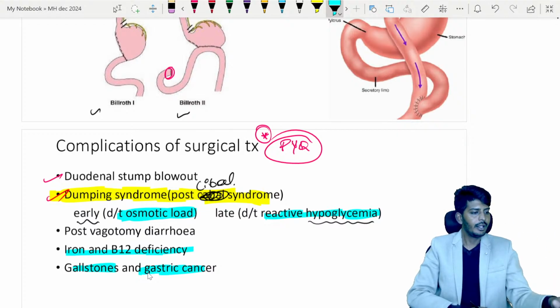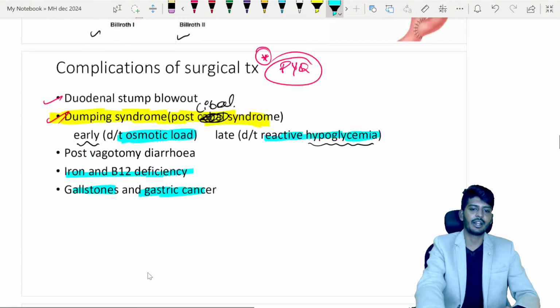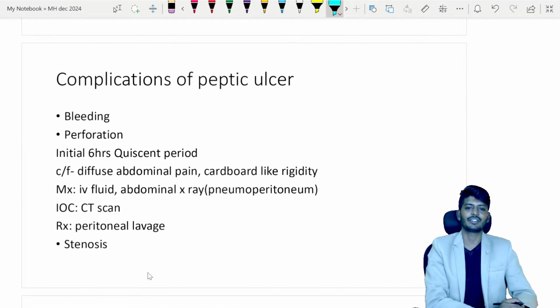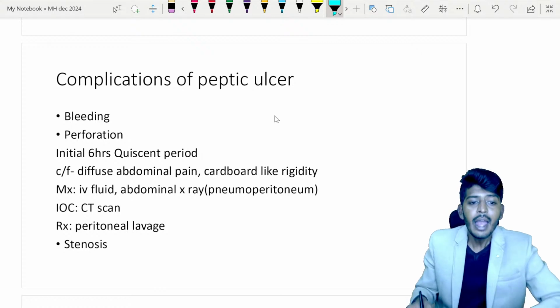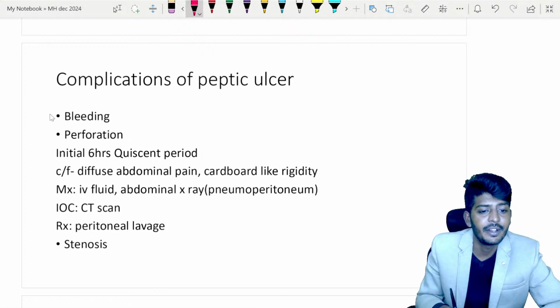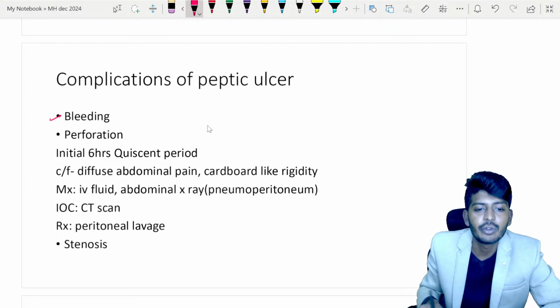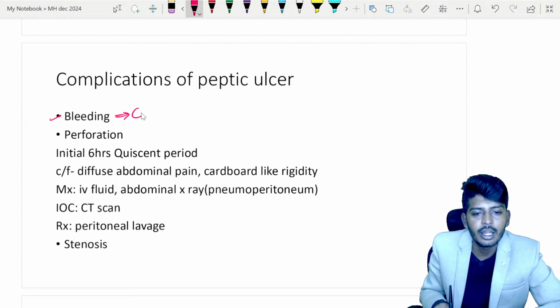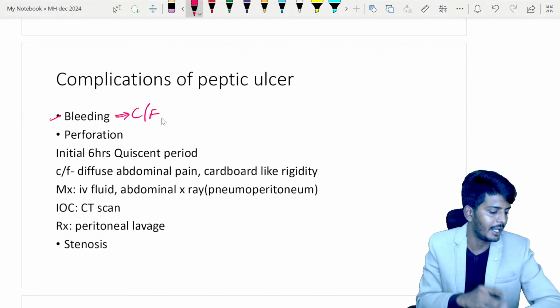Okay. So this is the story of your surgical treatment. Again, there is a next important, very favorite question, that is complications of the peptic ulcer, which has been very commonly asked. The first complication of the peptic ulcer is that it can lead to bleeding. If the patient is having bleeding, what are the clinical features? They will not tell you. The patient had abdominal pain, later he has this one.